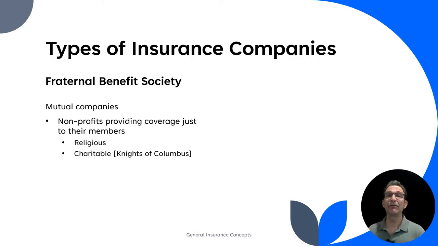All right, another kind of insurance company is called a fraternal benefit society. All of us are familiar with these: Knights of Columbus, Kiwanis, various fraternal benefit societies. These are a form of mutual companies. They are nonprofits. They make profit, but they have nonprofit status in terms of business, and they provide coverage just to their members. So there are some religious organizations that do this, and there are charities, as I said, like Knights of Columbus. You can think of these fraternal benefit societies as coverage that's created for members.